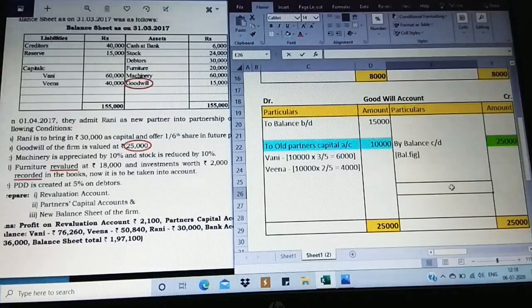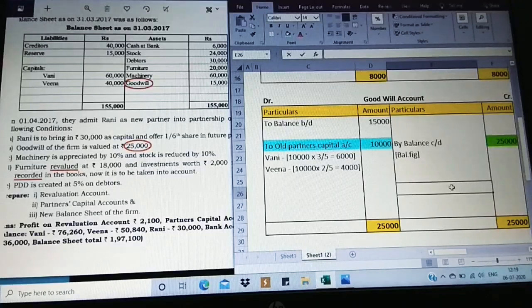Opening balance, take it as opening balance. Valued, take it as balancing figure. Difference, if the credit side is greater, transfer the difference on the debit side to the old partners' capital account. If your debit side value is greater, suppose 25,000 was on the debit side, okay, then the difference of 10,000 will fall on the credit side, transferring to the old partners' capital account. This is a simple procedure which we need to follow to make our calculation easy.